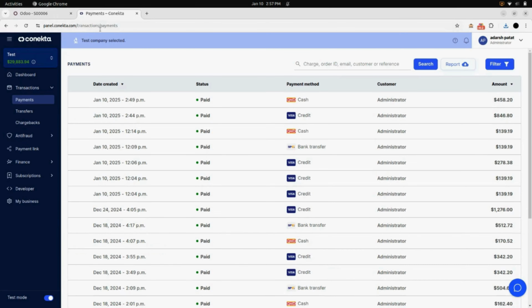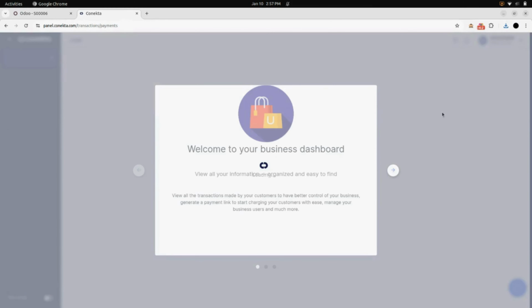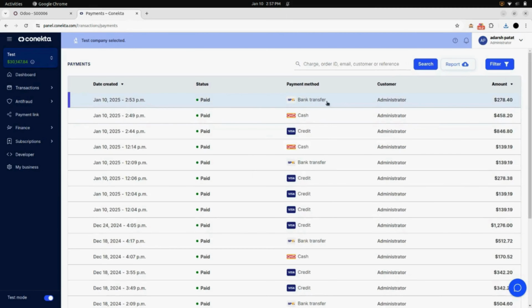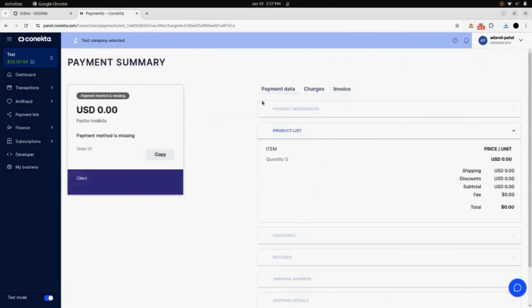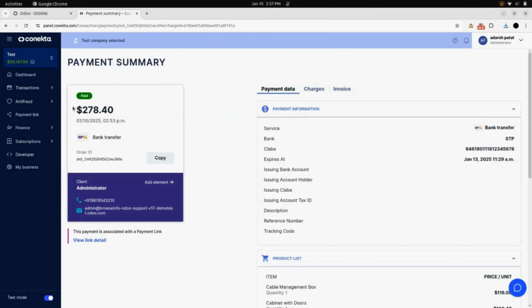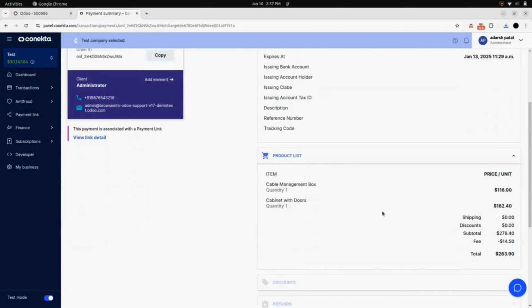After that, if we go into Conekta, under transactions, in payment, you can see the order. Here you can see the amount and the detail of the order updated.